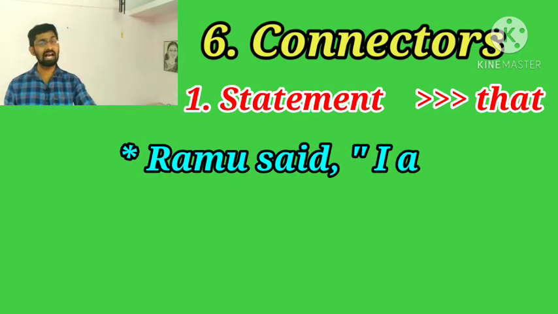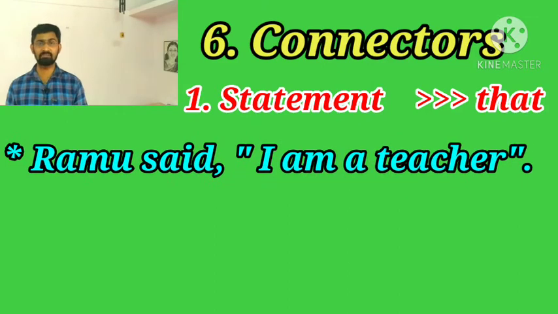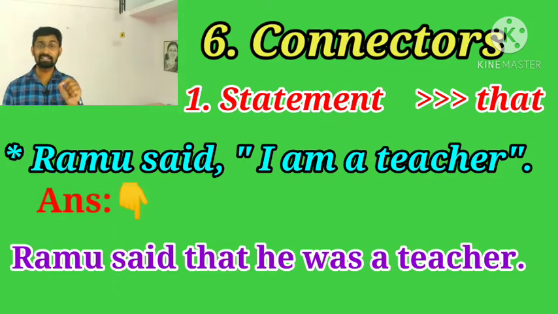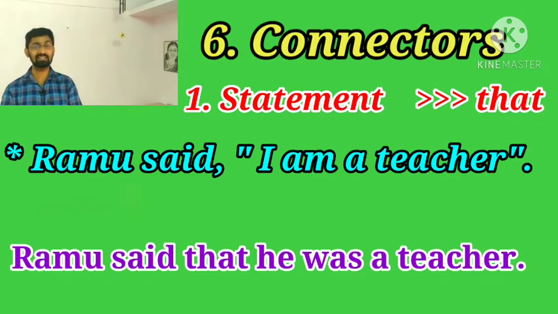Ramu said, I am a teacher. This is a statement. So we want to convert this statement into indirect speech. So we should use the connective word that. Ramu said that he was a teacher. See, I am a teacher.